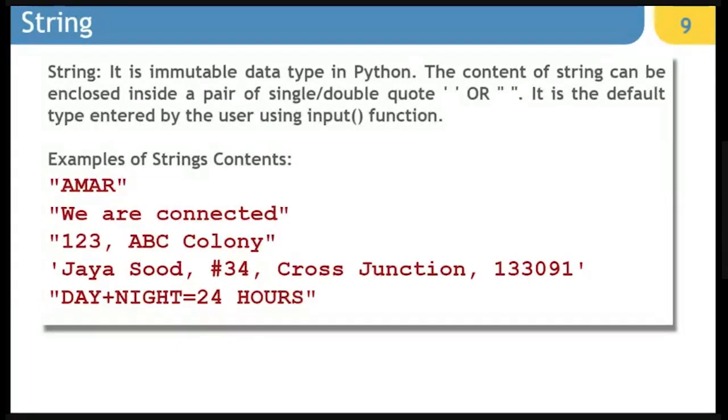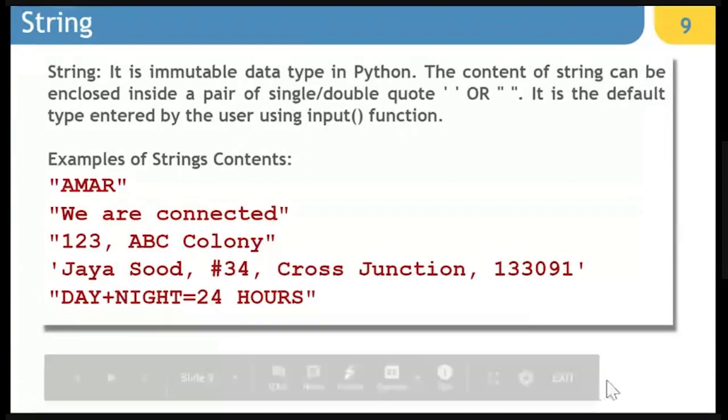So now we are starting with string. String is nothing but an immutable data type in Python. The content of string can be enclosed inside a pair of single or double quotes. It is the default type entered by the user using input.